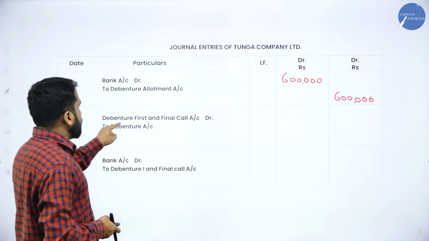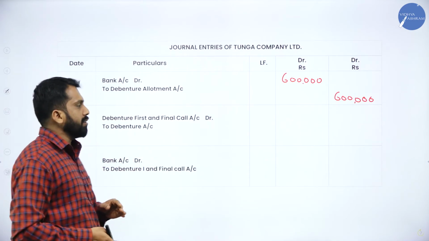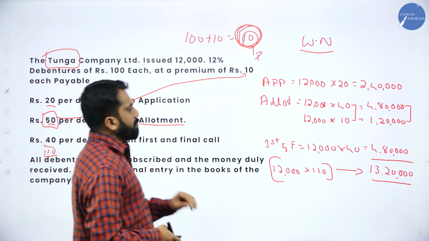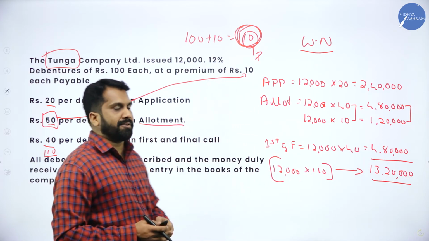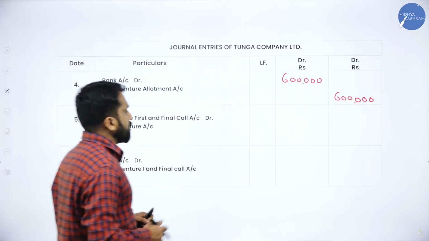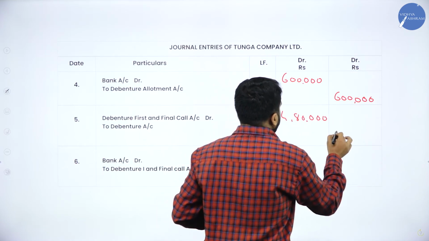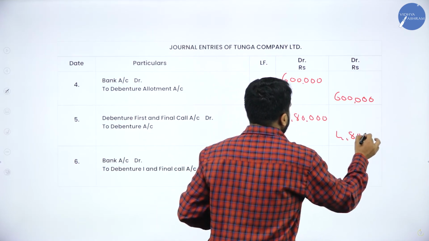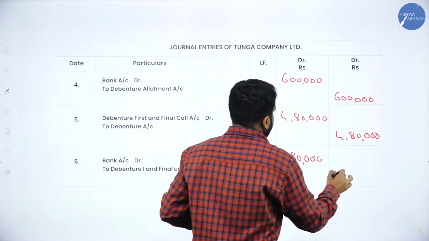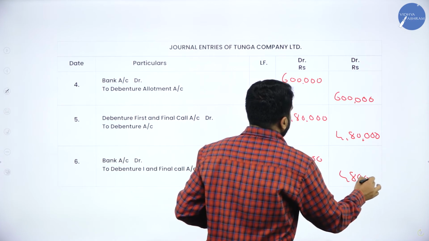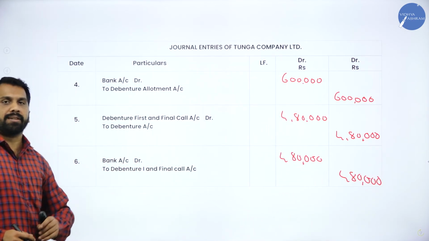Now first and final call to debenture. I'll go back to your working note. As per your working note, what is your first and final call? 4,80,000. So it will be 4,80,000 and 4,80,000. Similarly, 4,80,000, 4,80,000. This will be your 6 marks question.